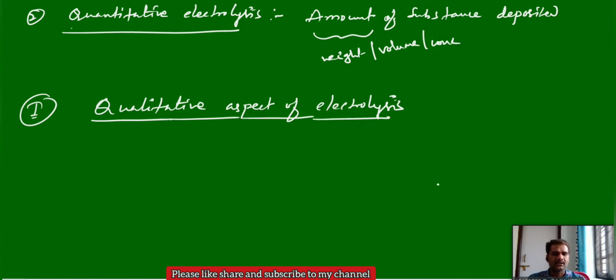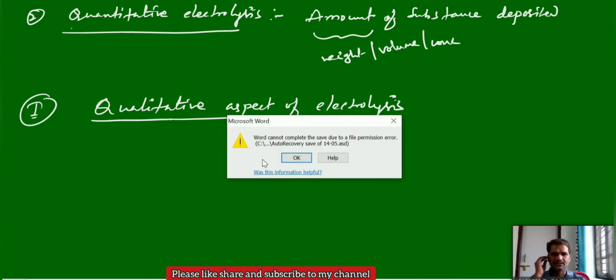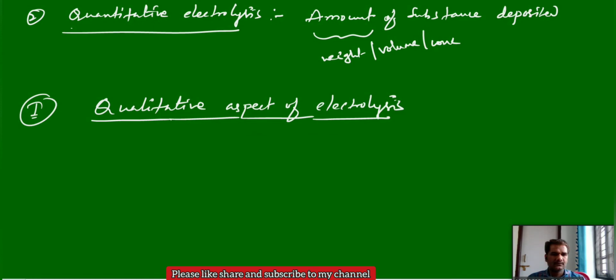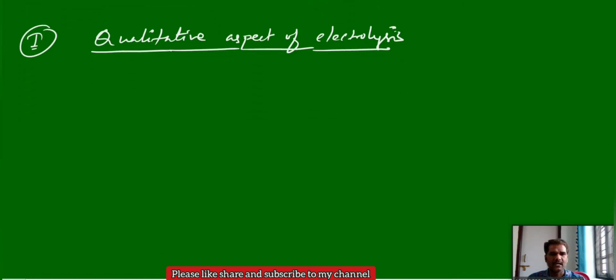So when you take that electrolytic cell, if you pass electric current, the electrolyte can undergo decomposition, and the ions can move to either of the electrodes. Then what type of ions will get deposited at the respective electrodes? That will be discussed. So first we'll take electrolyte here, fused electrolyte.